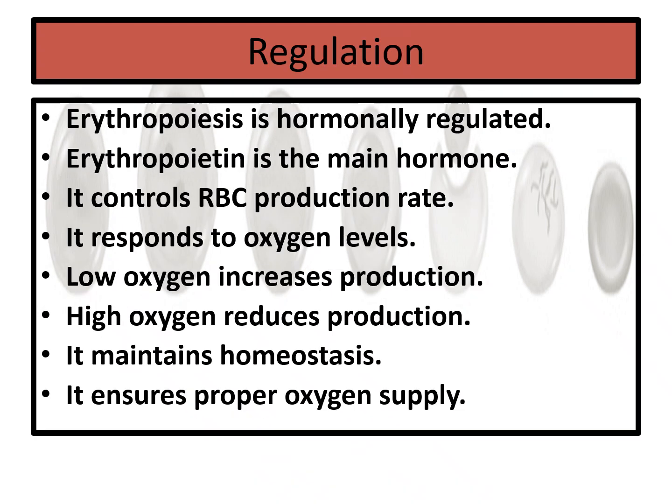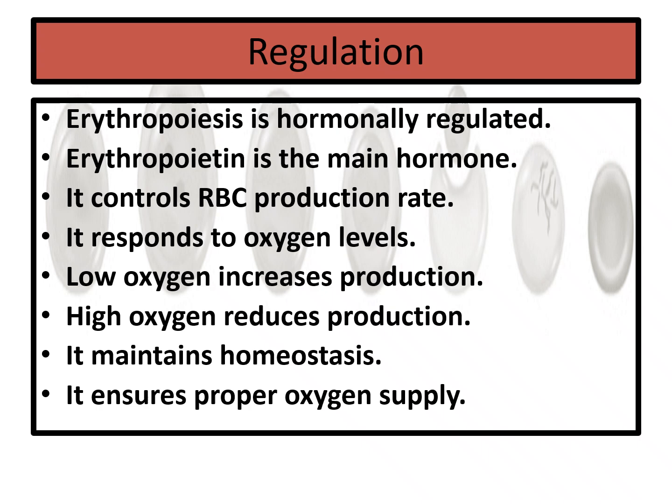Regulation: erythropoiesis is hormonally regulated. Erythropoietin is the main hormone. It controls the RBC production rate, whether it is required or not, whether the red blood cell rate is as required. It will be regulating this. It responds to the oxygen level.